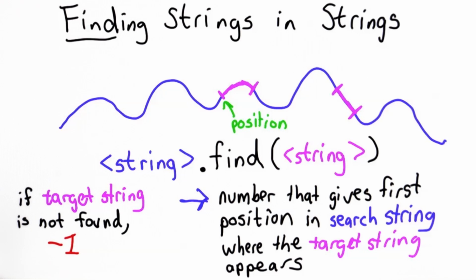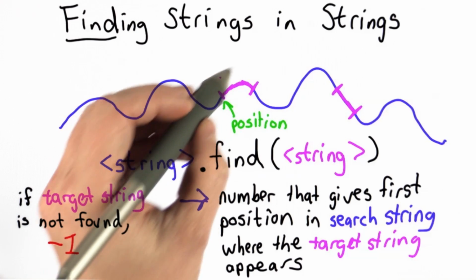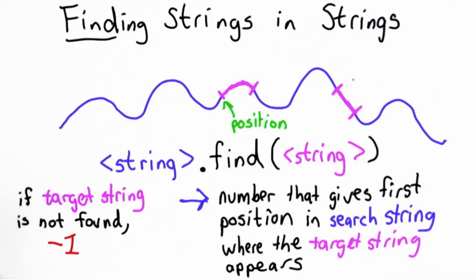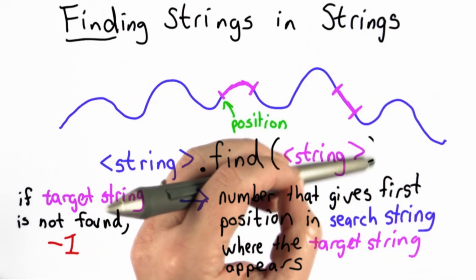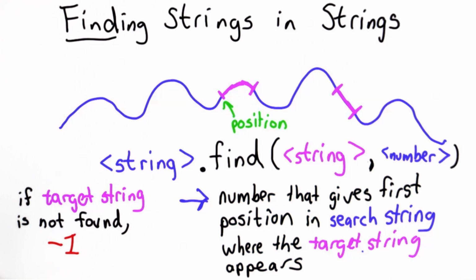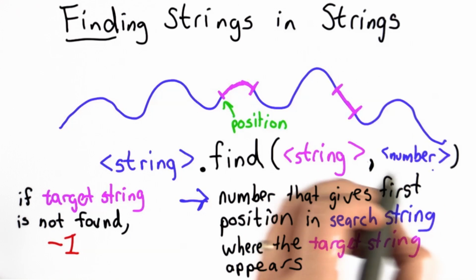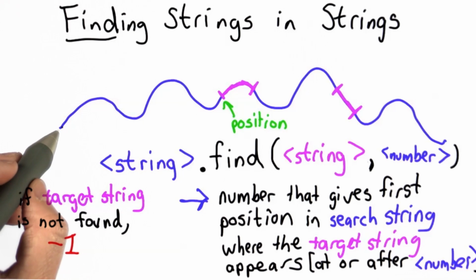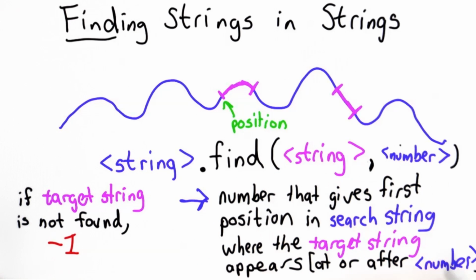So there's one other interesting thing we can do with find. Going back to the original description of find, we said find returns the first position. There might be other occurrences, and we might want to find those. The way to do that is to pass in an extra parameter. So instead of just passing in one string, we can pass in a second parameter, which is going to be a number. When we pass in a number, what find will output is the position in the search string where the target string appears, the first occurrence after that position. So we'll give the first occurrence where the target string appears in the search string, but starting from whatever position we pass in as number.